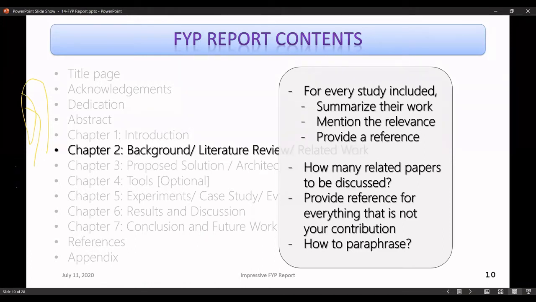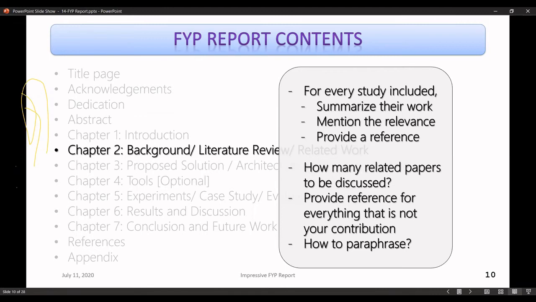This is very important. So if you are including something that has been done by someone else, if you are including even a definition, you have to cite the source for that, right? If you got that definition from, for instance, Wikipedia, you have to provide the link for Wikipedia. If you got it from a book, you have to provide the reference for a book, right? And if you have got that from a research paper, you have to provide the reference to the research paper.